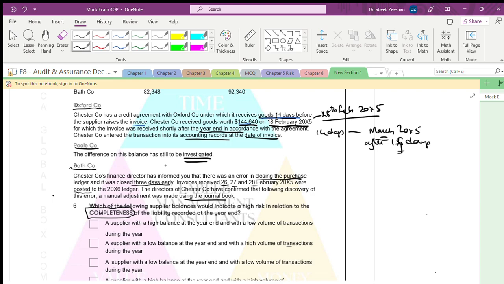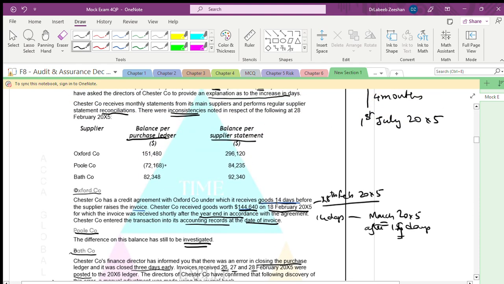Fine. Now, which of the following supplier balances will indicate a high risk in relation to completeness of the liability at the year end? How many suppliers are there?